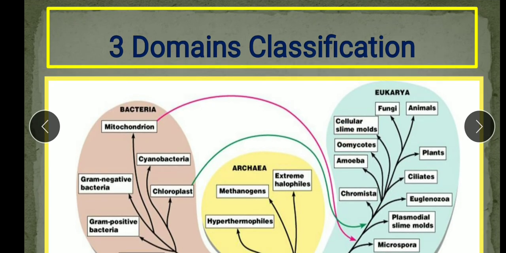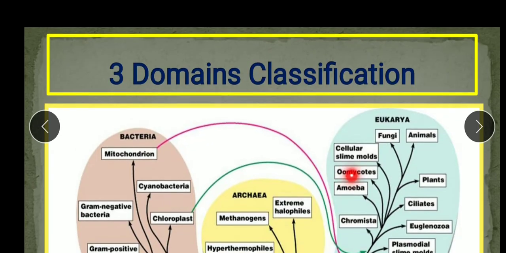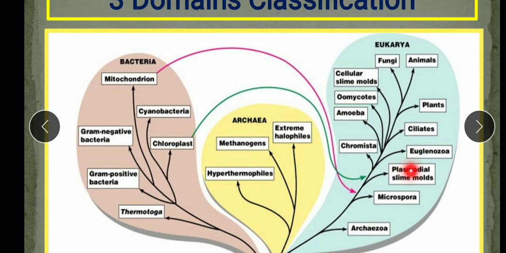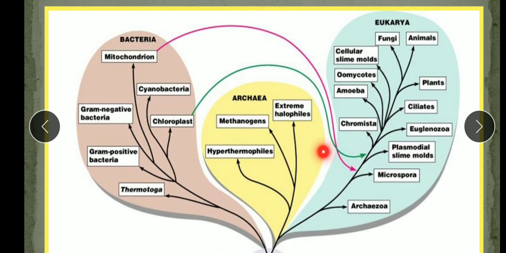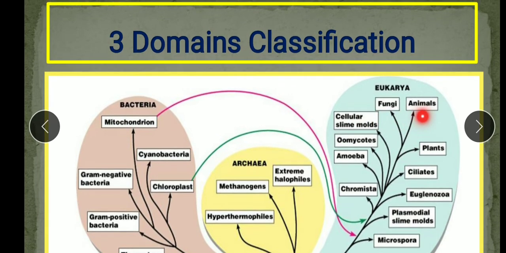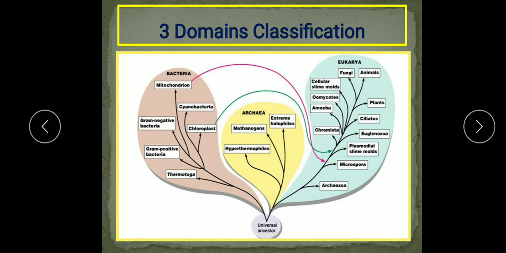Further, the mitochondria like structure in prokaryotes developed into a very well developed double membrane structure. So these lines are showing the phylogenetic relationship between these groups. So this is three domain classification.